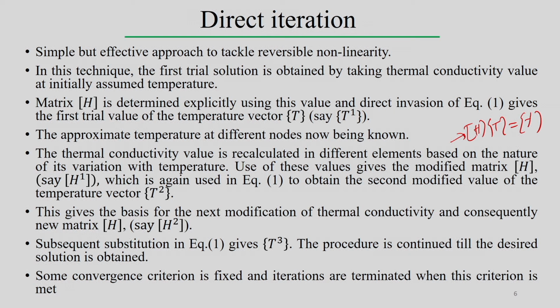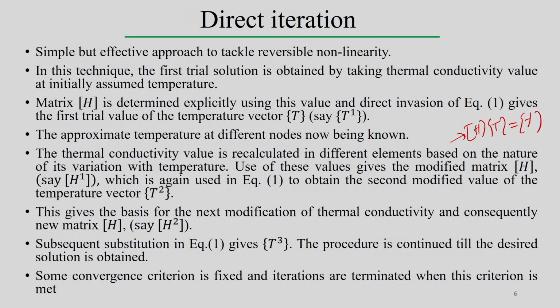So, we cannot get the exact temperature distribution for this particular problem in one single step, because of the temperature dependent properties. Therefore, once we get the temperature distribution in one step, we recalculate the thermal conductivity at that particular temperature, for example T1, assuming the approximate temperature.